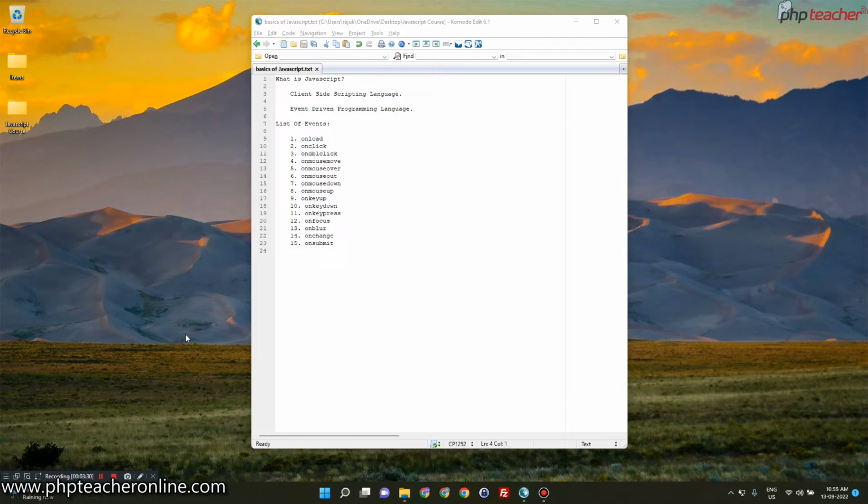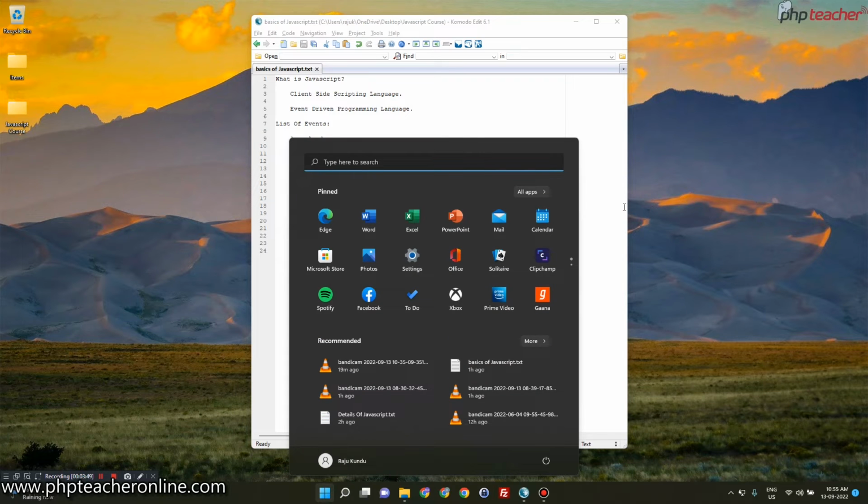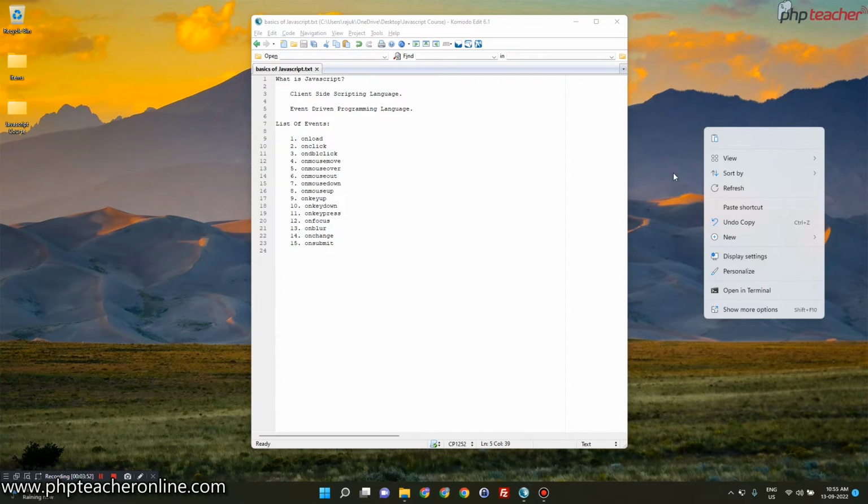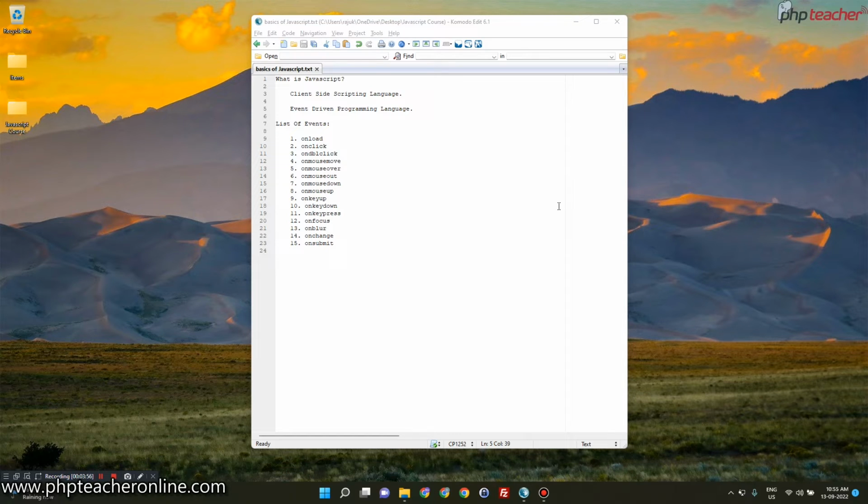Now, for the next bit, why is it called an event-driven programming or scripting language? That comes second into our mind. Because you see, I'll give you an example for this. Suppose Windows, okay, whenever you click on this button, this pop-up comes out. Whenever we right click somewhere, some pop-up comes out. Or if we click on some particular button or text, then some action gets performed. That means whenever we are clicking, whether click or right click or double click or maybe typing through our keyboard, these are called events.